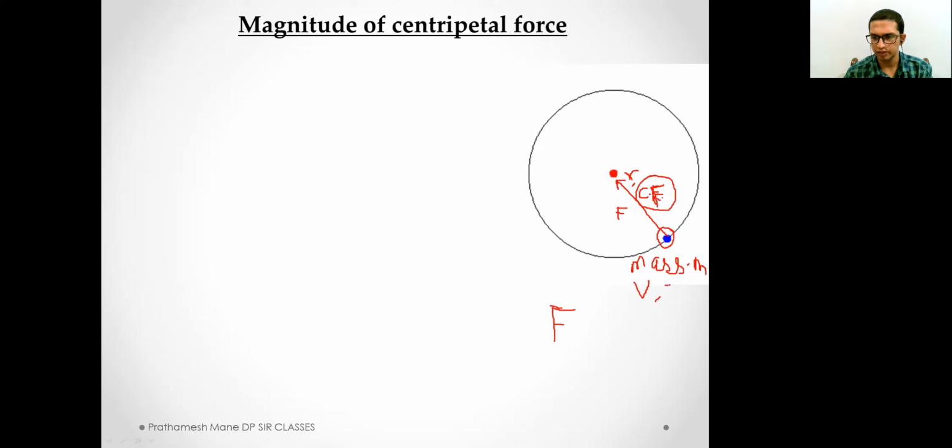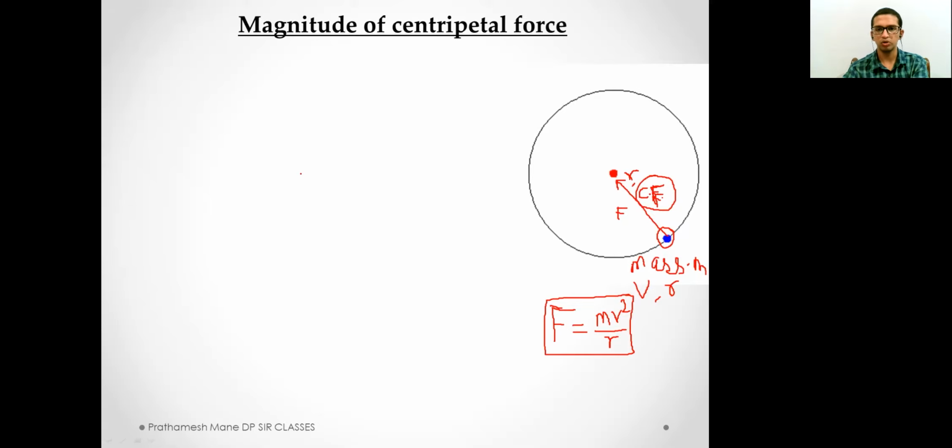So what will be the value of F? The value of F will be mv square by R. Well, this is something which we have learned in the previous standards. Just remember this concept, as we might have some numericals based on this formula. So I would like you to note down this formula.